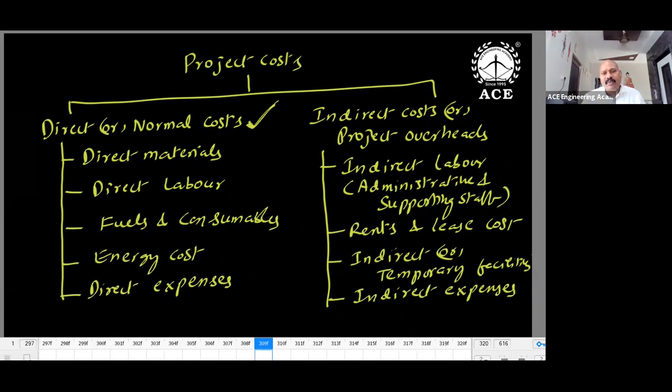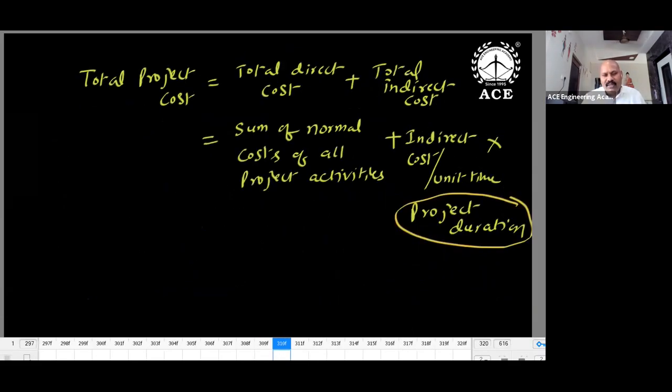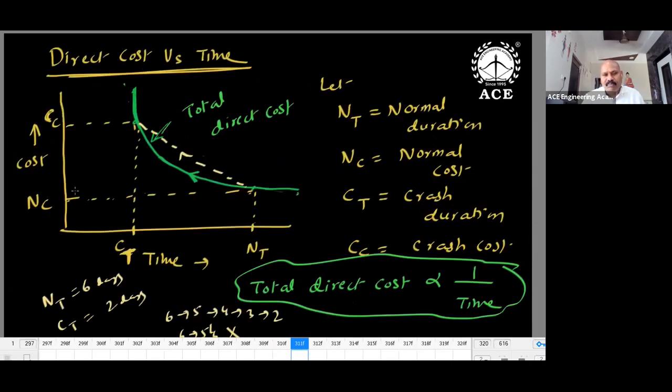How direct cost and time are related, we'll see. But before that, total cost is equal to direct cost plus indirect cost. Relation between direct cost and time: if time increases, direct cost decreases; if time decreases, direct cost increases. So they are inversely proportional. A 10 days work you can do in 10 days. If you do it in 20 days, direct cost may decrease, but indirect cost may increase. That is a different story; right now I'm only talking about direct cost. But after the normal duration, direct cost won't change.